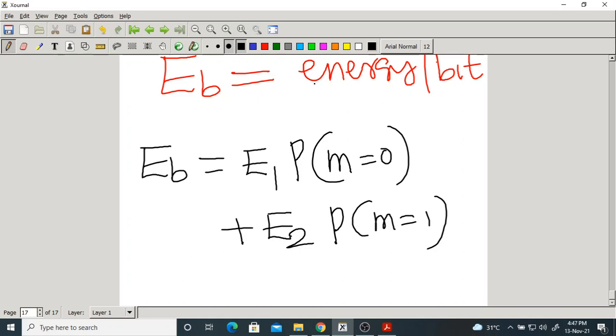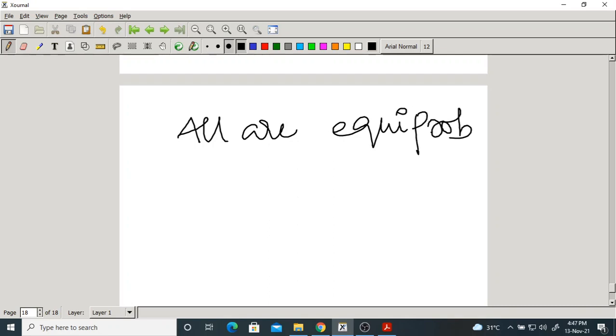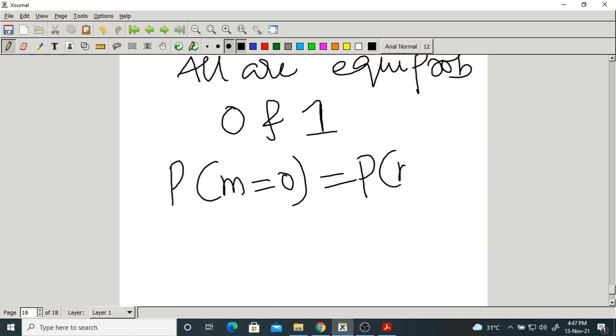Okay. So here we assume that all are equiprobable. All symbols are equiprobable. We have 2 symbols. What are they? Symbols are 0 and 1. If they are equiprobable, what is the probability of occurrence of 0? It is the same as the probability of occurrence of 1.